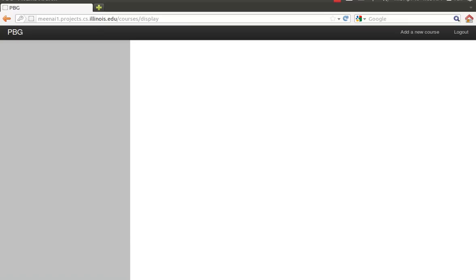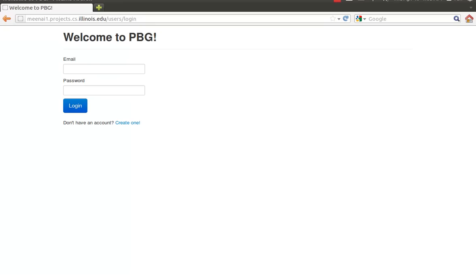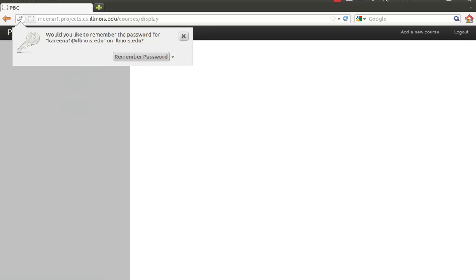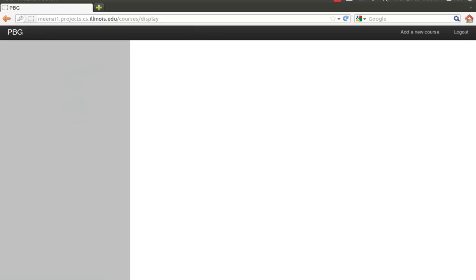So this has taken me to the main perspective. At the top I have a taskbar with the name of the website, and right now, since I'm not enrolled in any courses or teaching any courses, all I can do is add a new course and log out. So I'm going to quickly log out and show the login for current users. I enter my email and my password, and I log in. Okay, so we get the same perspective.